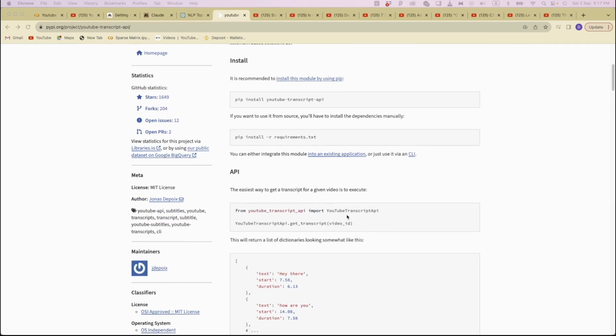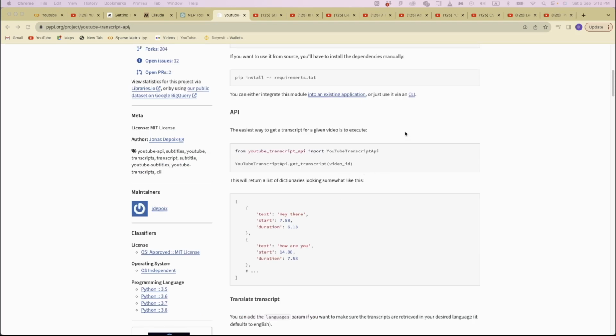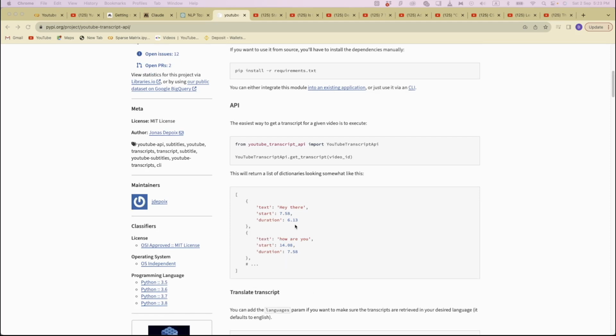Here we're importing a Python class also called YouTube Transcript API. And from it, we will use the getTranscript function. Here we also need to specify the video ID. After running these lines, what we get would look something like this. Each sentence is wrapped in a curly bracket. And for a long video, there will be a lot of these curly brackets.